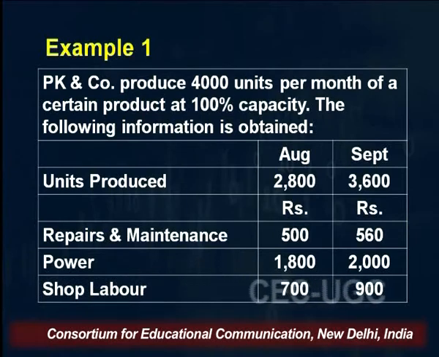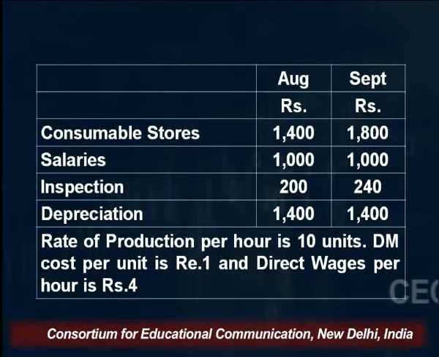Now the expenses are being given to you. Repair and maintenance 500 for August and 560 for September. Power 1,800 for August, 2,000 for September. Shop labor 700 for August, 900 for September. Consumable stores 1,400 for August, 1,800 for September. Salaries 1,000 for August, 1,000 for September also.